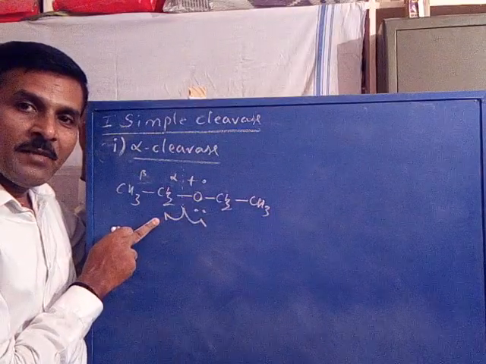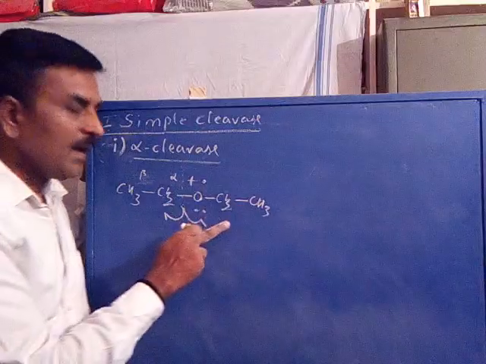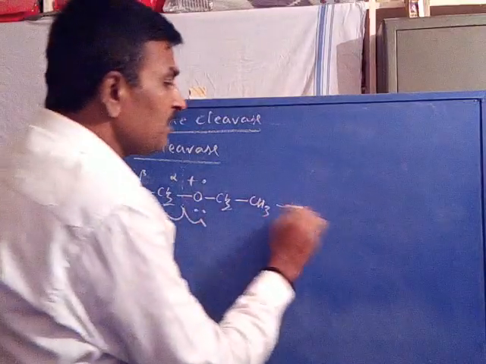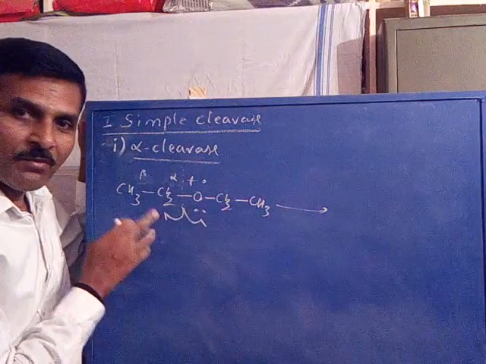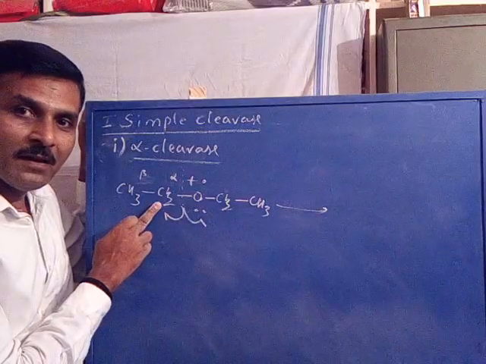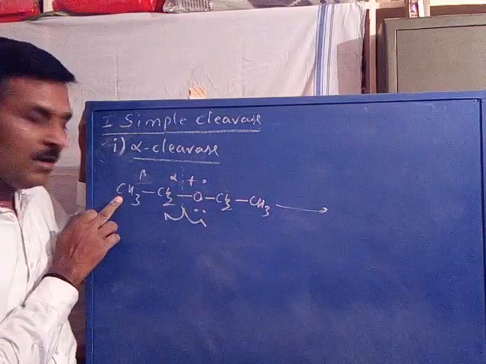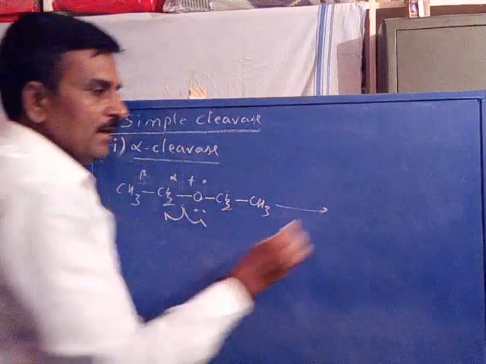One fragment appears as a radical, the other fragment appears as a cation. Now in this case, you see, when this bond is homolytically cleaved, what happens? CH3, CH2 is eliminated as radical. CH2 carbon will take one electron, so that it becomes CH3, CH2 as a radical.